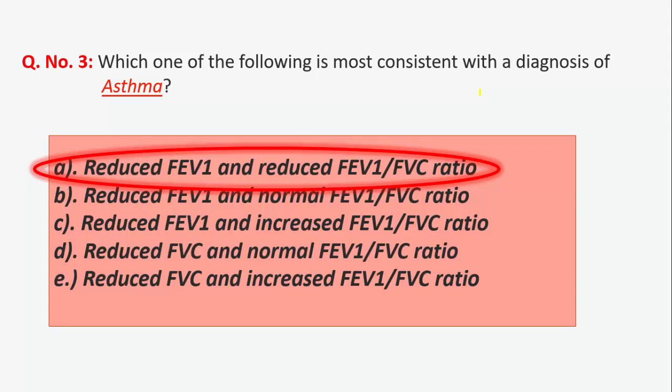The other options, with a reduced FVC and normal FEV1 to FVC ratio, or a reduced FVC and increased FEV1 to FVC ratio, are consistent with a restrictive pattern. But asthma is an obstructive and reversible disease, so here reduced FEV1 and reduced FEV1 to FVC ratio is the correct answer.